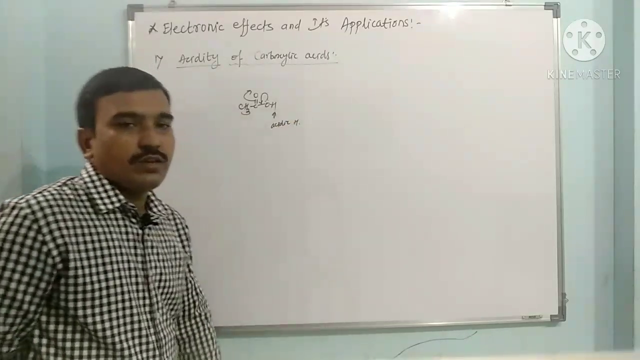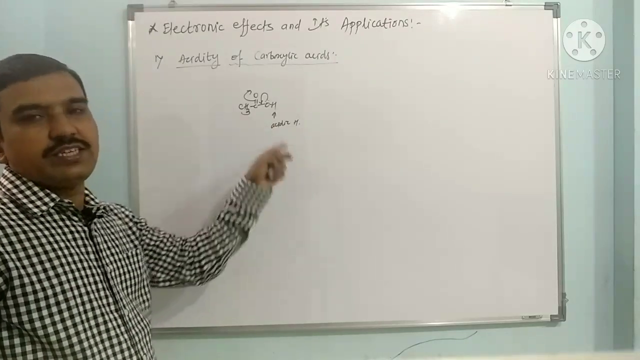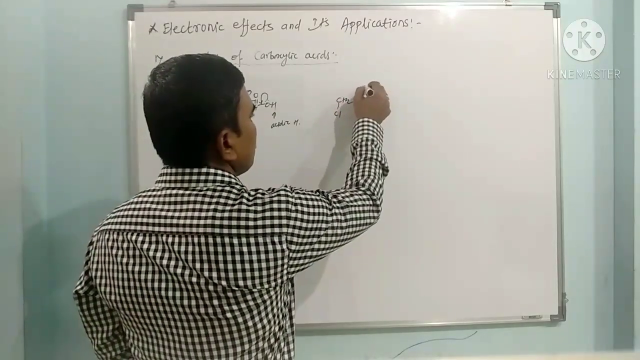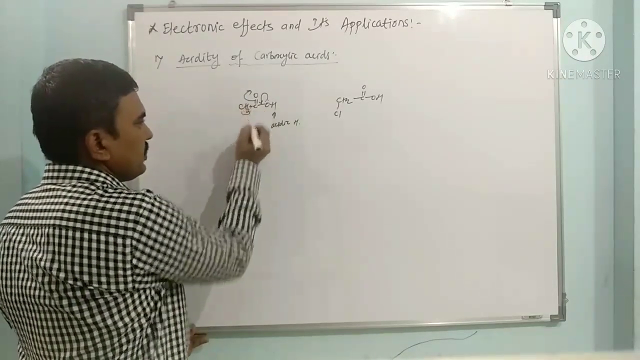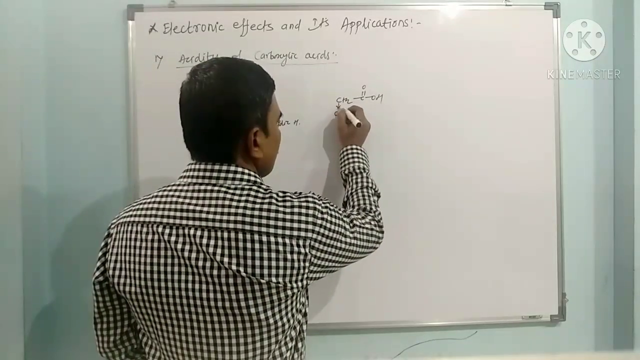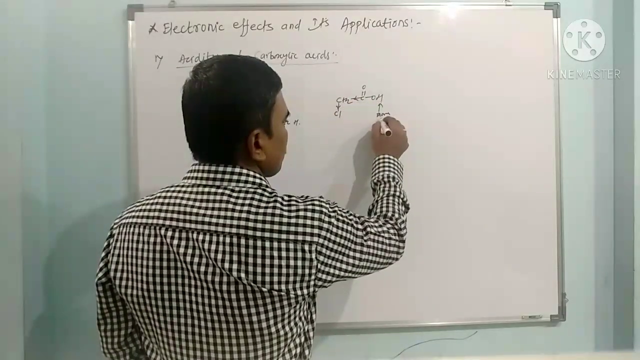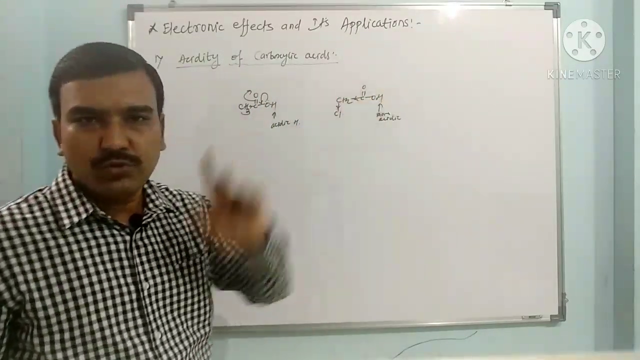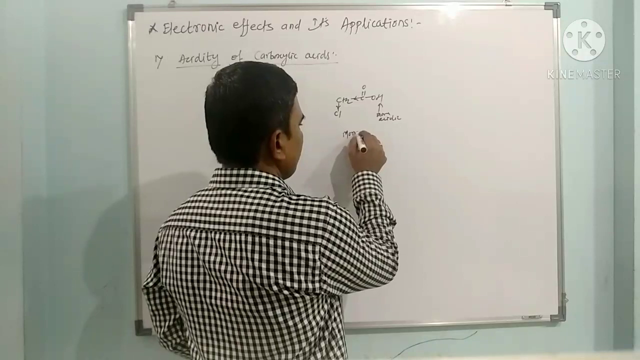But when we attach electronegative halogens to the alpha carbon of this acetic acid, its acidity increases. For example, CH2ClCOOH. This is monochloroacetic acid. Why? Because this methyl group is electron donating, it decreases the acidity of this. But when we attach chlorine here, this chlorine attracts electrons from this, so it becomes more acidic. So this hydrogen in monochloroacetic acid is definitely more acidic. If you again replace both the hydrogens using chlorine, so this is monochloroacetic acid.